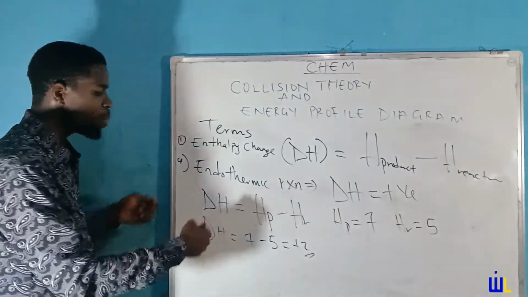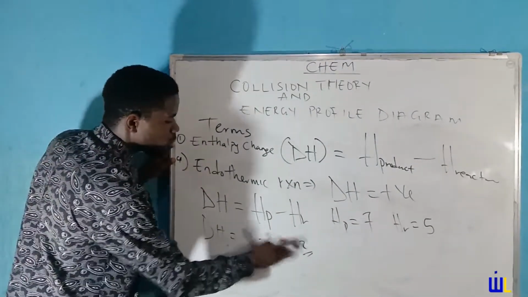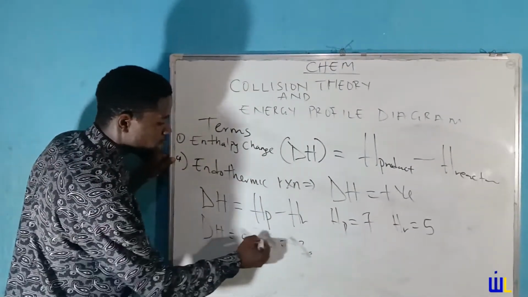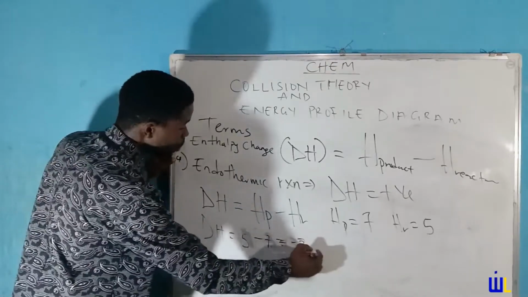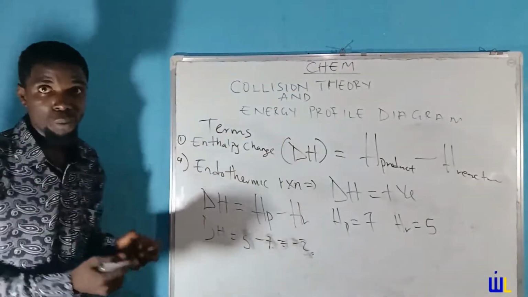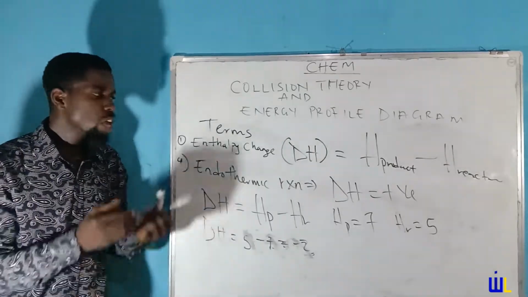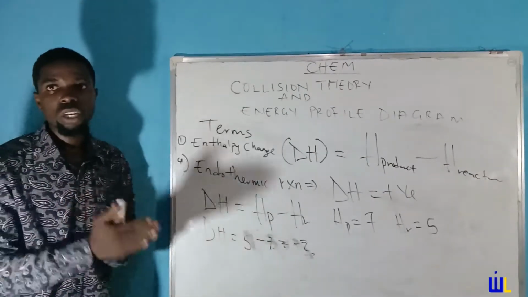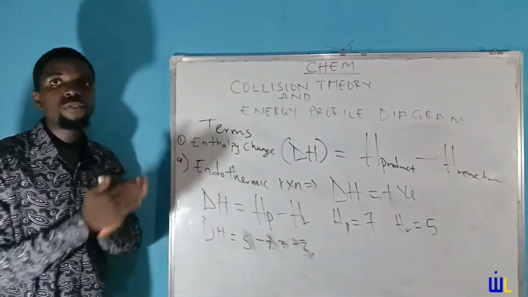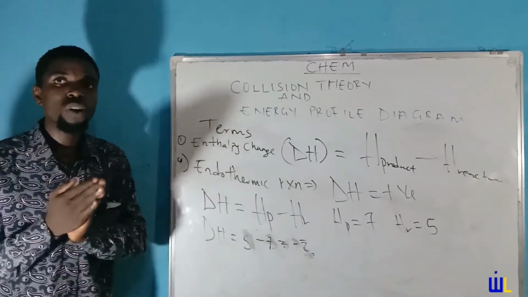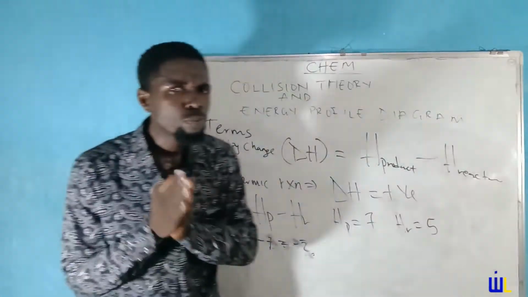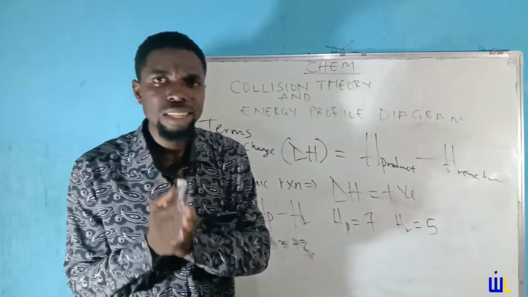Okay, if you happen to do it the other way, where the heat of product is less, you're going to have 5 minus 7, and that's going to give you a negative value, which is not an endothermic process. So have this in mind. A positive enthalpy reaction is an endothermic reaction. And for that reaction, which is endothermic, to have a positive enthalpy, the heat of product must be greater than the heat of reactant.